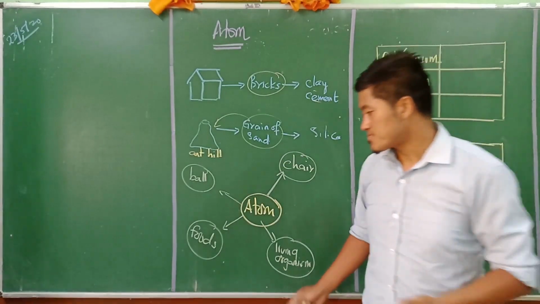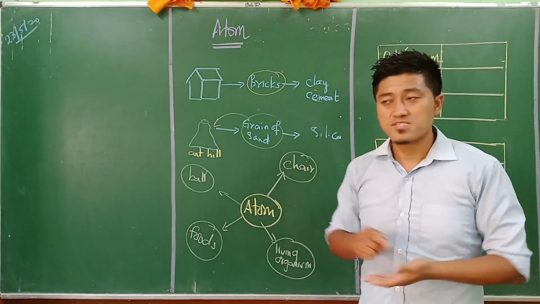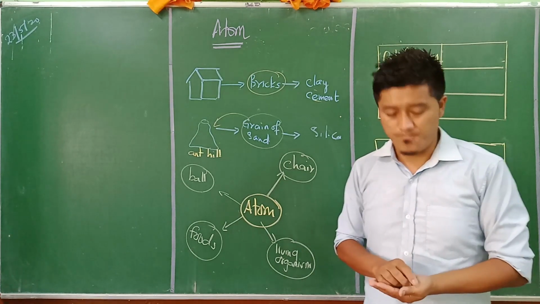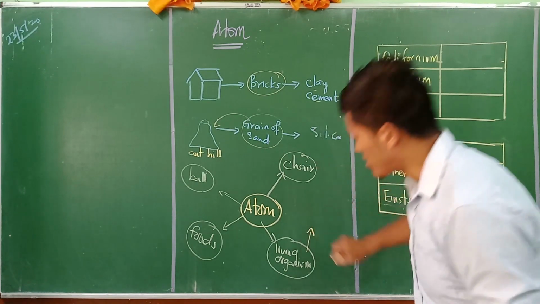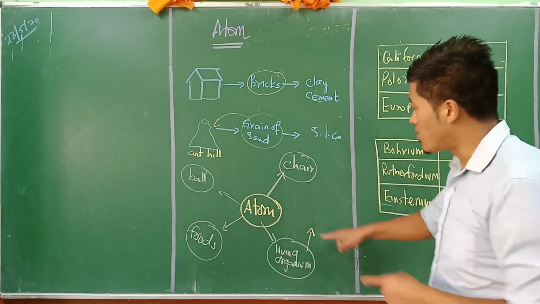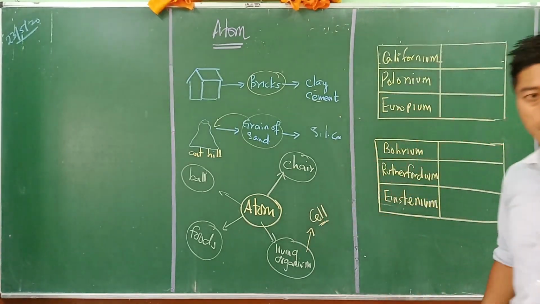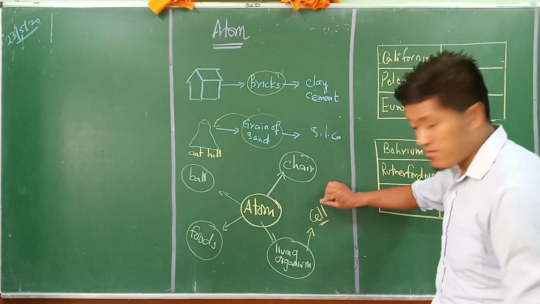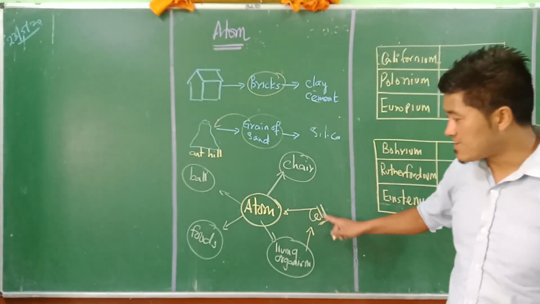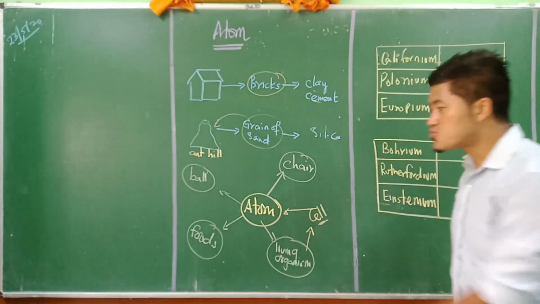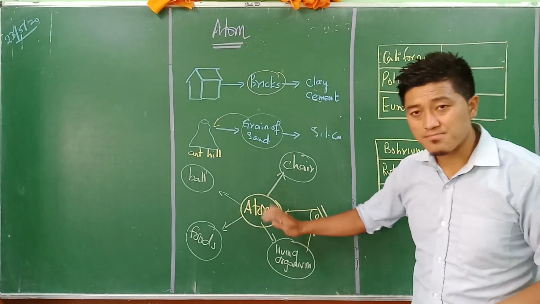For example, some living organisms are mobile, some come in the form of human, and some in the form of dog. We know that in the case of living organisms, the building block or the structural and functional unit is what we call the cell, right? Now this cell is further made up of atoms. Understand? When you compare atom and cell, atom is much smaller, and many atoms combine together to form a cell.